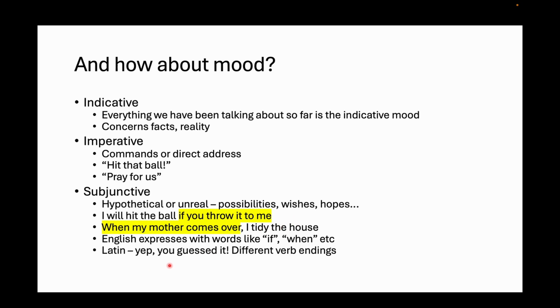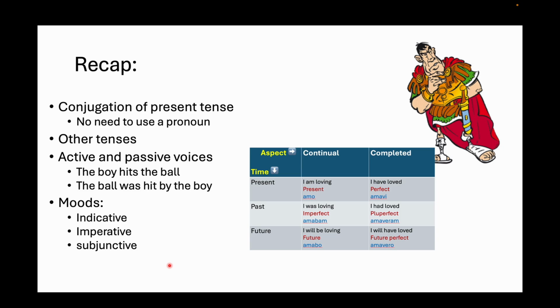But Latin, yes, you guessed it, has different verb endings. There's a subjunctive mood, and there's also an imperative mood, okay, with its own special endings. Everything's got a special ending in Latin. So we're going to cover that next time. So I think that's enough for today. Let's do a quick recap.